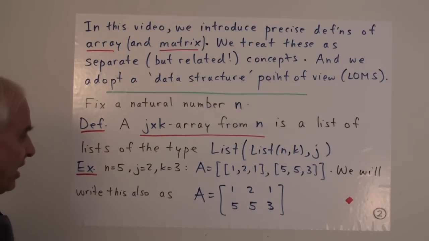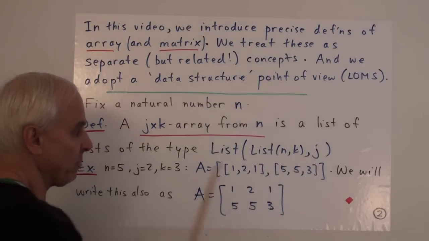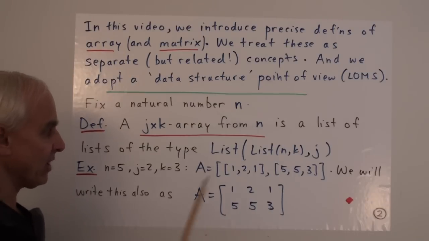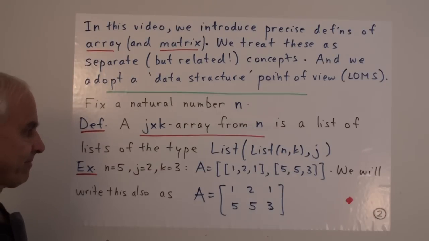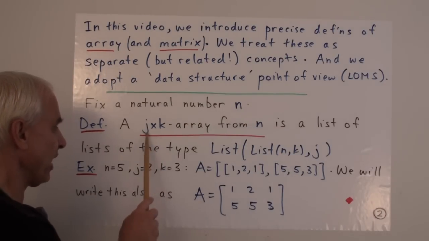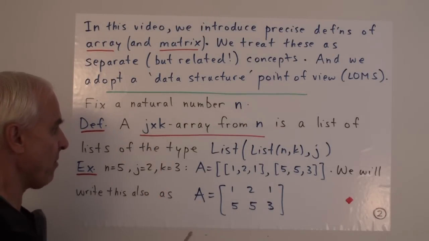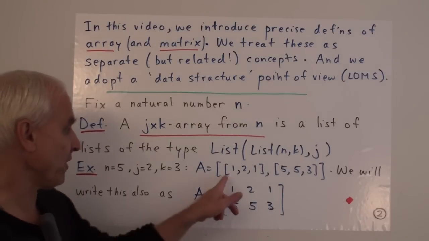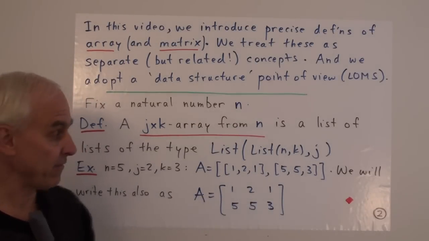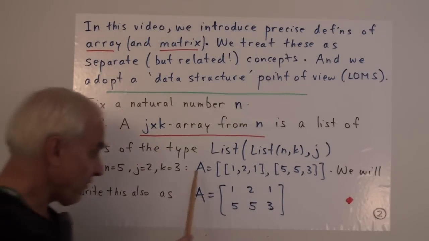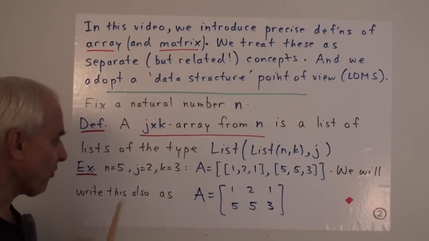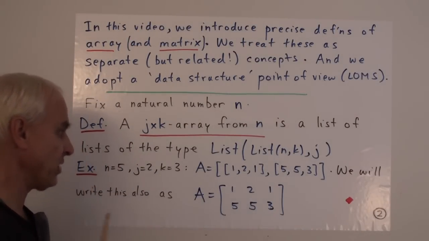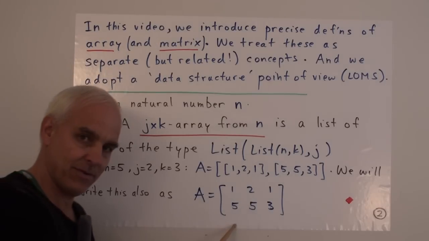So this is a 2 list, the j would be 2 in this case, a 2 list of 3 lists. This is what we would call a 2 by 3 array from 5, because all of the entries are between 1 and 5. And instead of writing the list of lists like this, we're going to write it in a sort of array notation like this.